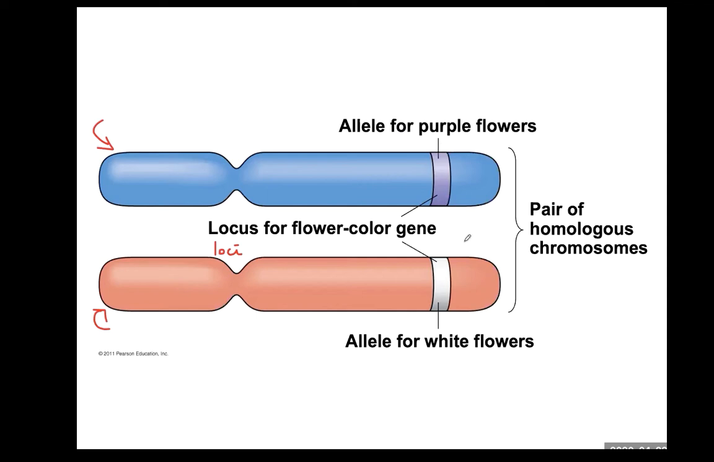The labeled band on the chromosome represents a gene locus, a specific location of a gene along the chromosome. These are alleles, different versions of the same gene that reside at the same locus on homologous chromosomes. These alleles may be identical or may differ. In this case, alleles differ, but sometimes the allele for purple flower on the other chromosome can also carry purple flower. So alleles may be identical or they can be different.